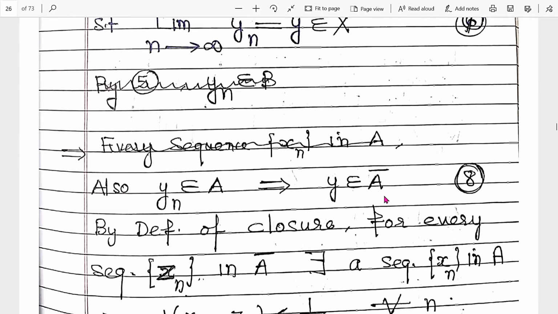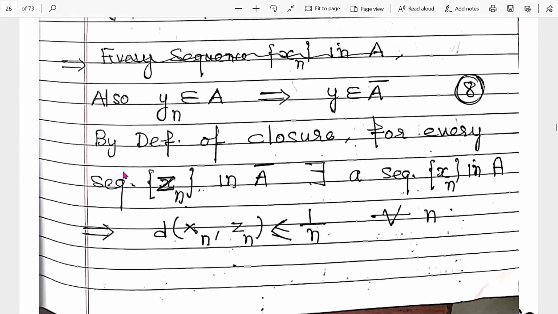If Y belongs to A closure, then by definition of closure, there exists a sequence Zn in A closure such that the distance between Yn and Zn is less than 1 by n for every n. Clear? So this is by definition of A closure.